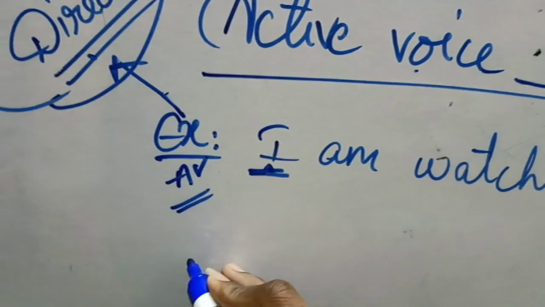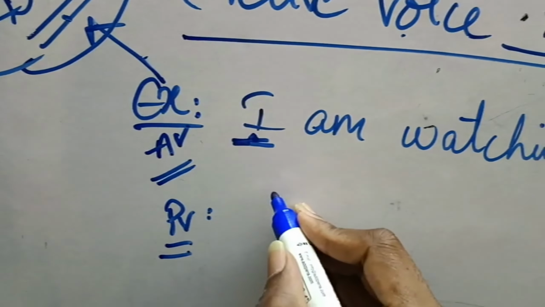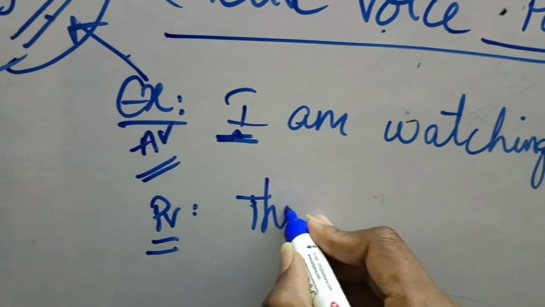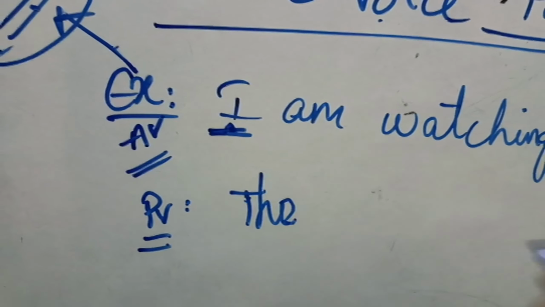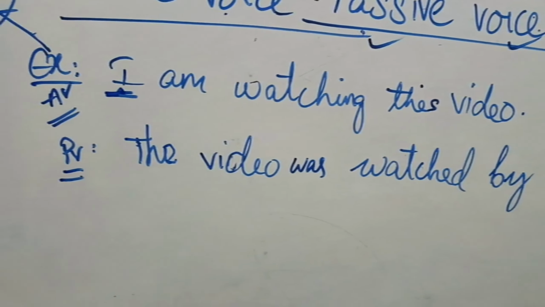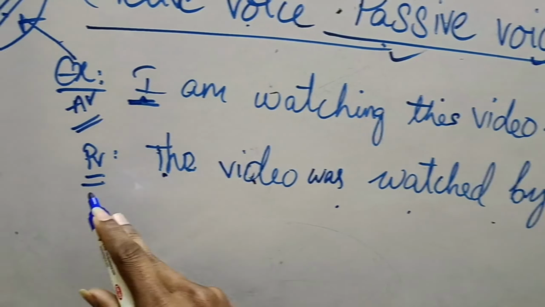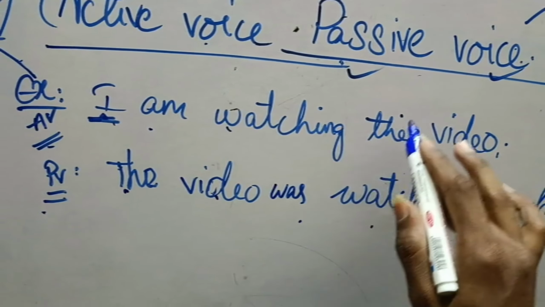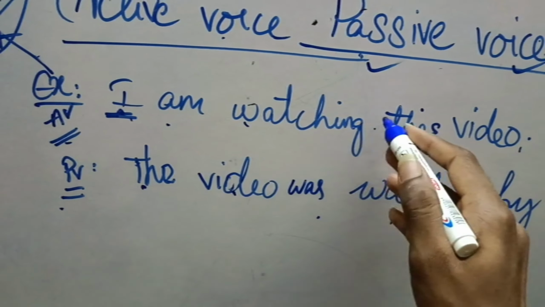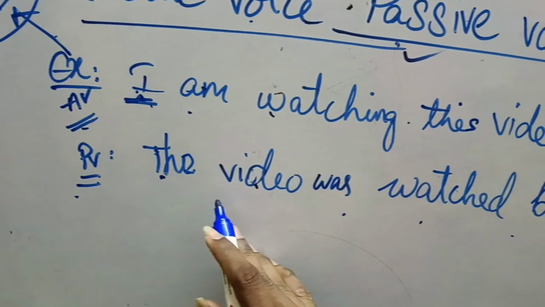This is the active voice, that is, I am watching the video. Coming to the passive voice, it gets changed into the video was watched by him. Here I became him. That means the observer, who is the bystander, is saying this in the passive voice. This is the difference between active voice and passive voice.